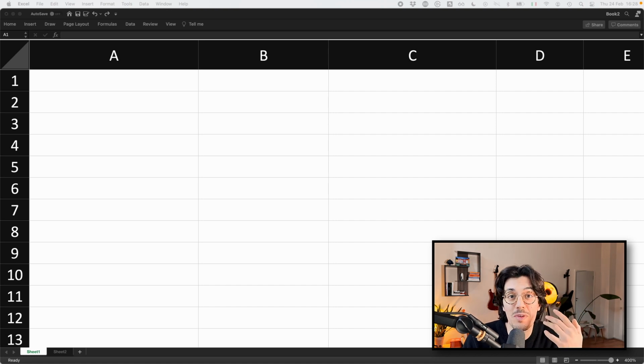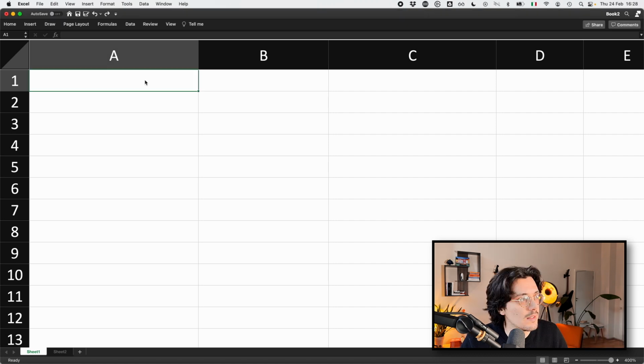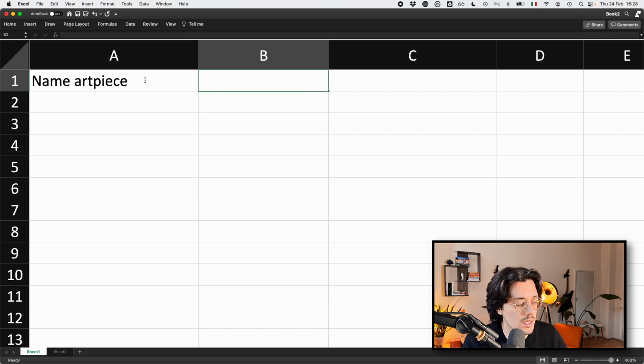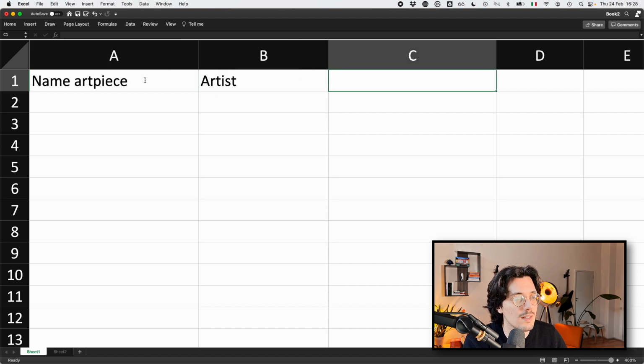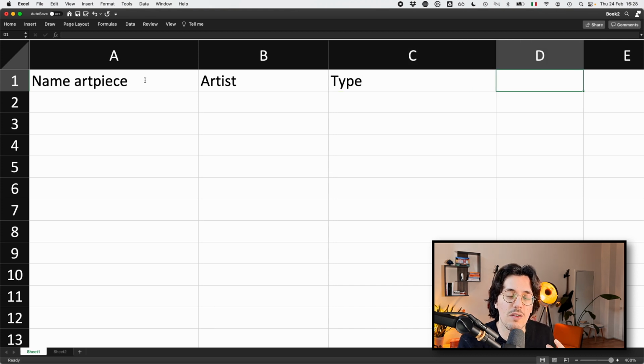And I'm going to try to build a ledger, so a system, a database that keeps track of different pieces of art and the ownership of these pieces of art. So let's go. Let's start by saying I want to track the name of the art piece, I want to track the artist, and then the type of piece of art. And then I want to give to each one of these pieces of art a unique identifier. Let's call it a token ID.